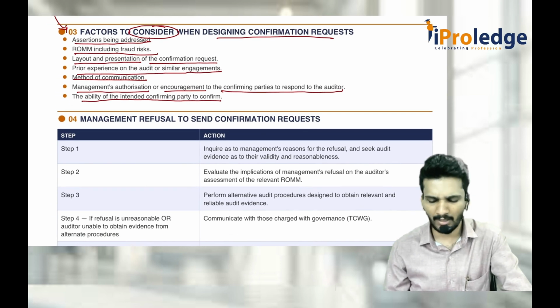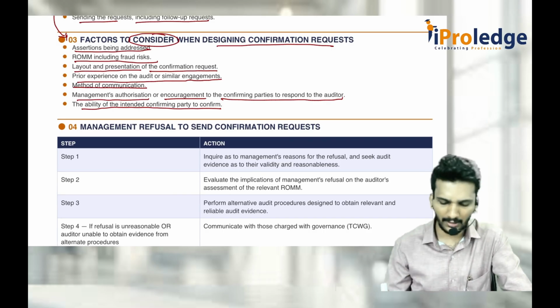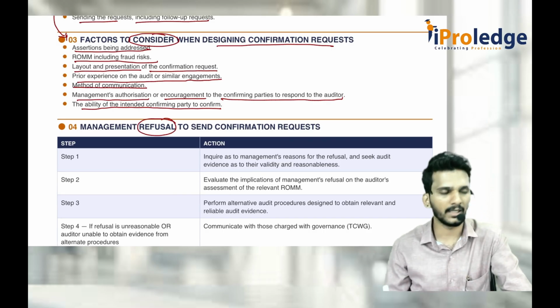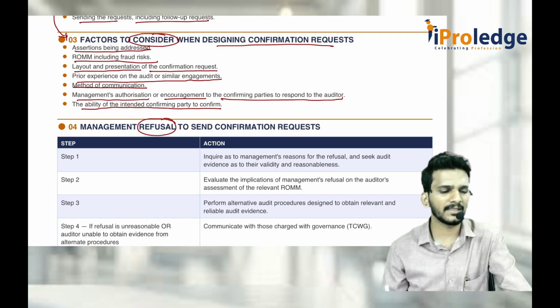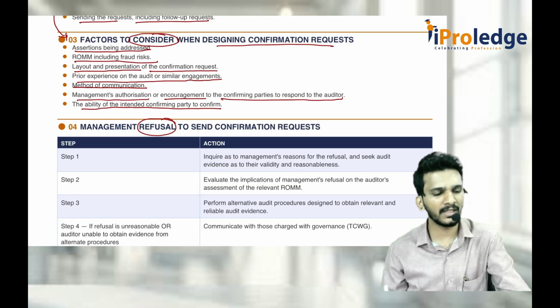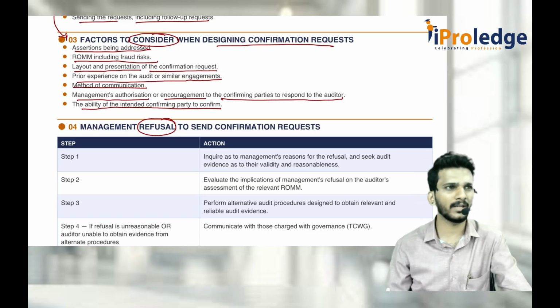There is one more possibility: whenever I want to communicate with the third party, management sometimes refuses to allow it. Why are they refusing? Just because they refuse, should I change my opinion? No, you should not immediately change your opinion. Opinion means report. You should try to see why they are refusing. If the reason is genuine, it has to be considered.